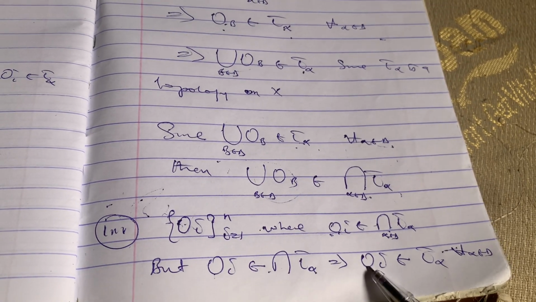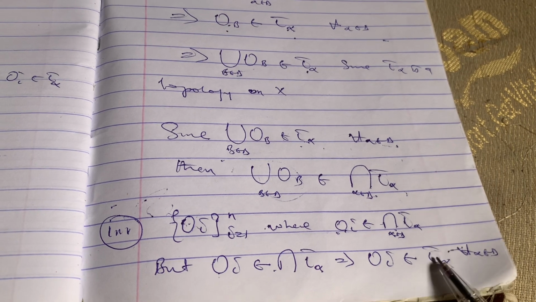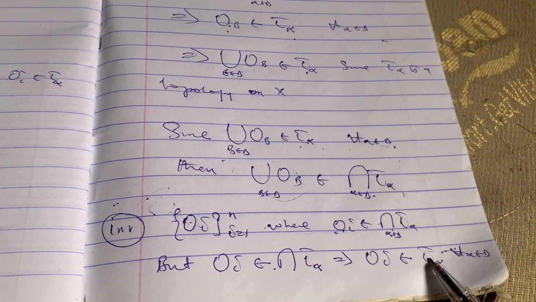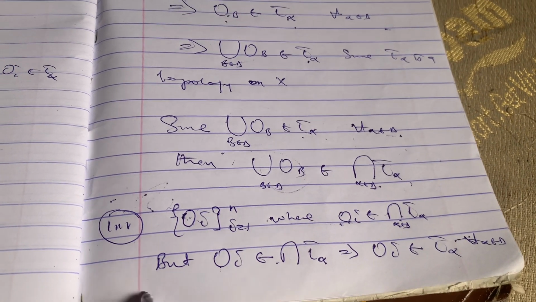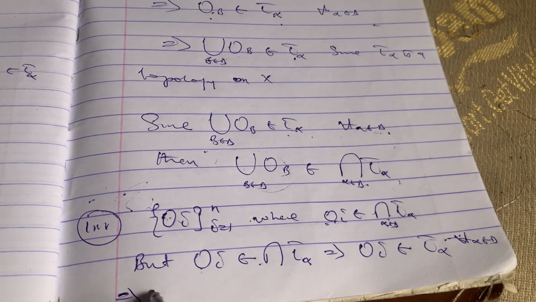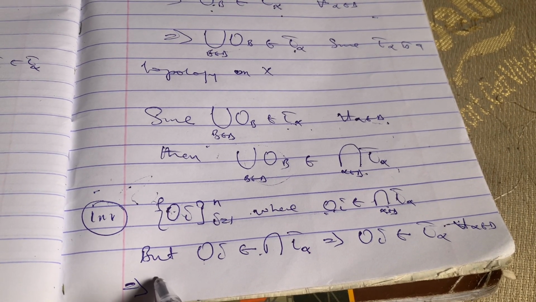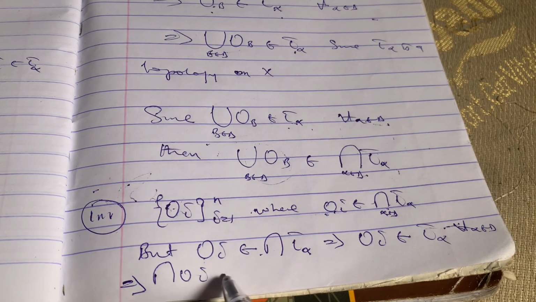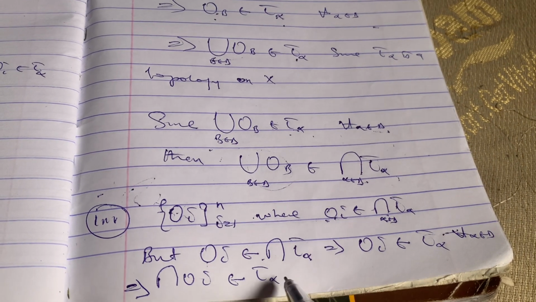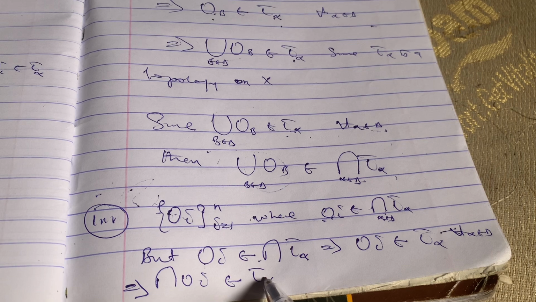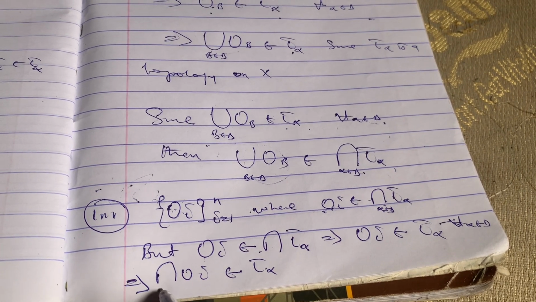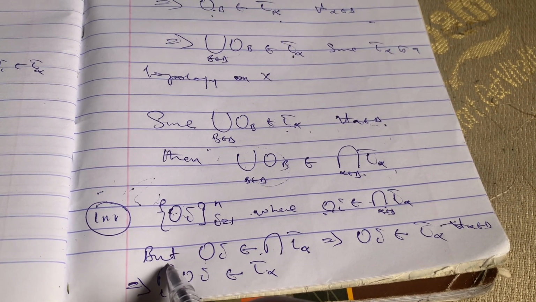But my OI is in T alpha. We know that T alpha is a topology on X. So this implies that the finite intersection of OI is also in T alpha, since T alpha is a topology on X. Remember, I equal to 1 to n.